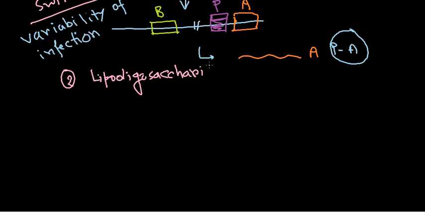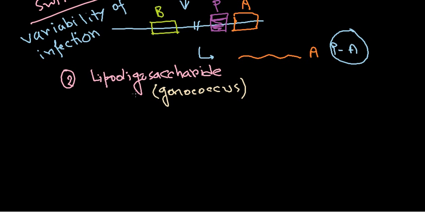Now this lipooligosaccharide is a kind of different from the lipopolysaccharide. It's a unique feature of the gonococcus actually, and they have shorter and more highly branched non-repeat sequences. We usually know that in the LPS or lipopolysaccharide layer, there are three major components: the O antigen and other components. The O antigen part of the lipopolysaccharide layer was less branched and made up of a long polysaccharide chain.